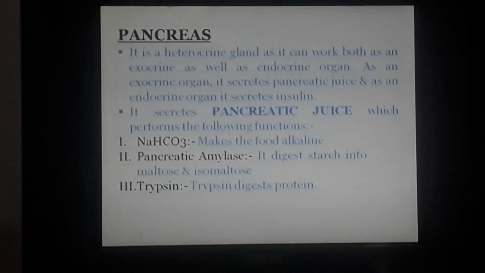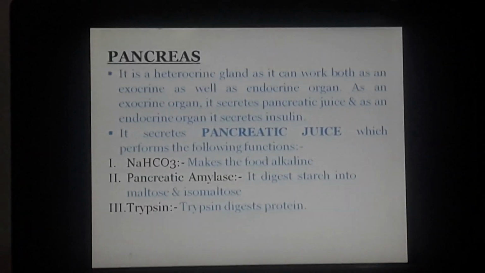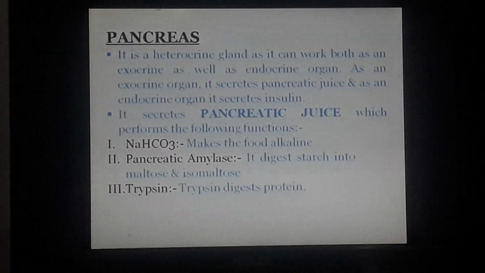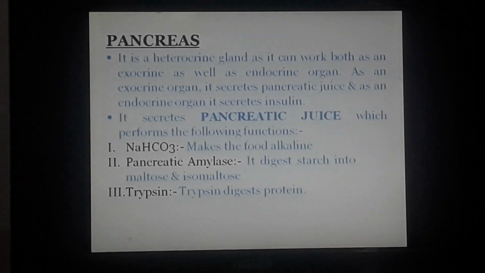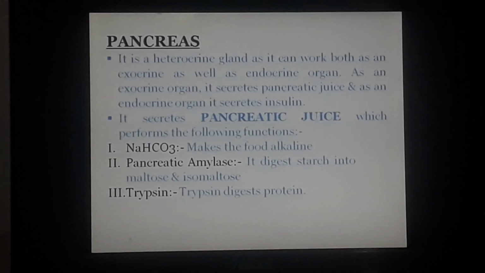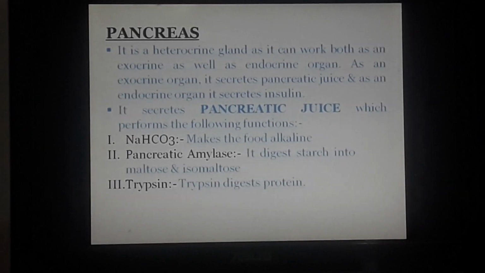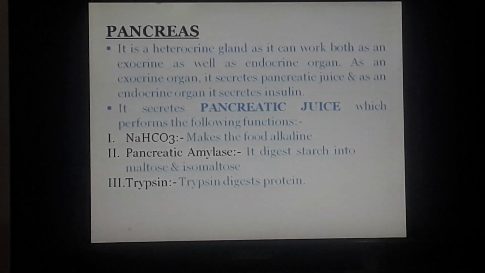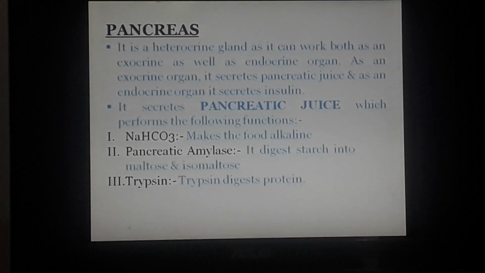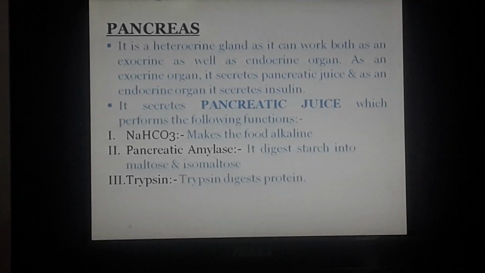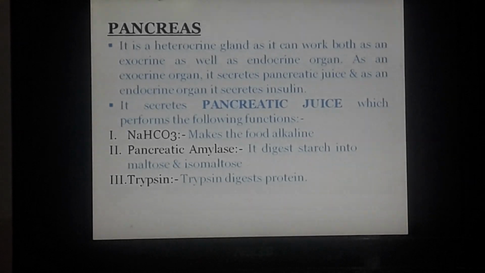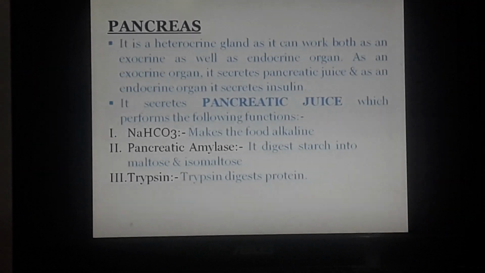So the sodium bicarbonate makes the food alkaline, and the pancreatic amylase, you can see amylase, I think we have studied in the mouth. While we were in the mouth, we had studied salivary amylase. Whenever you hear the word amylase, please write that amylase breaks down carbohydrate into its simpler forms. The word amylase itself means breaking down of carbohydrate. So whether it is pancreatic amylase or salivary amylase, both help in carbohydrate digestion. One may be in the mouth, the other in the pancreas.